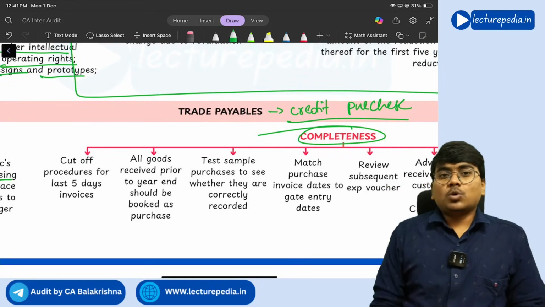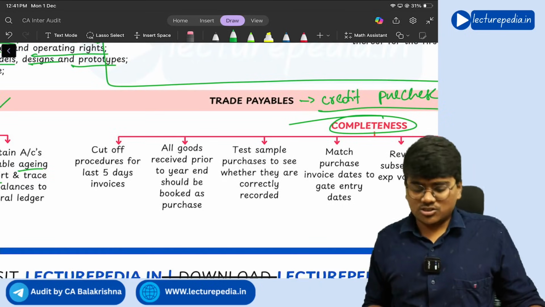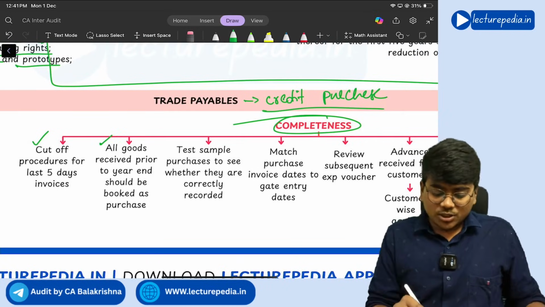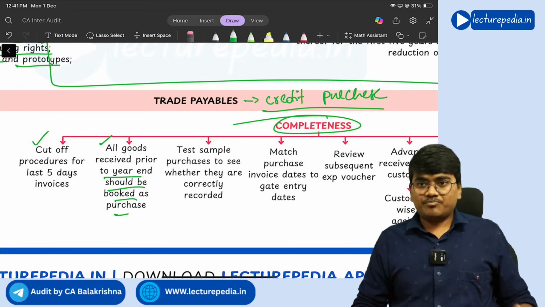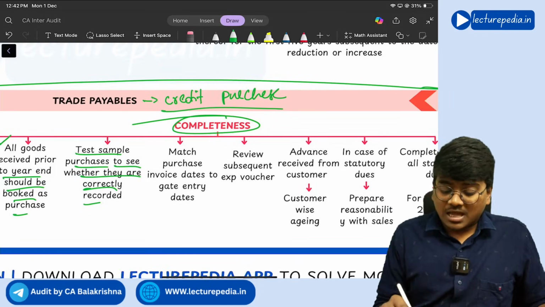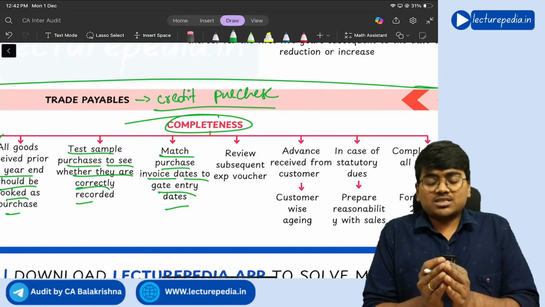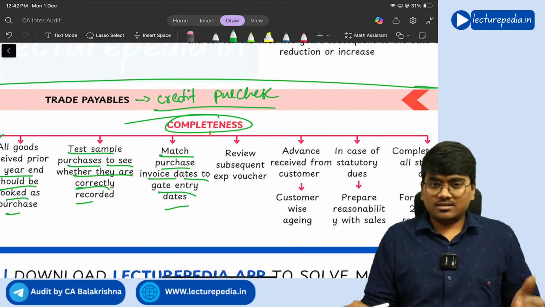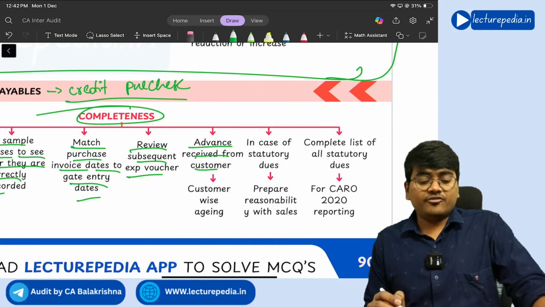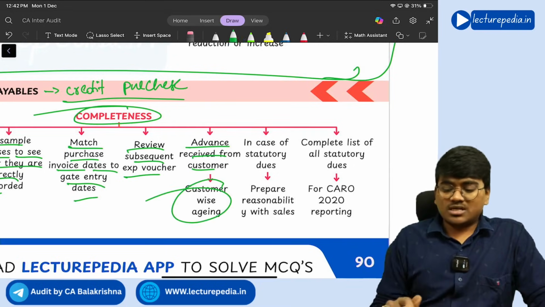Next, with respect to completeness of trade payables, the same procedures that we have seen for completeness of trade receivables. Cut off procedure for the last 5 days invoices. All goods received prior to year end should be booked as purchases, right? Next, test sample purchase to see whether they are correctly recorded or not. Match purchase invoice dates to gate entry dates, because only those purchases that are made in the current year should be recorded in the current year. Next, review subsequent expenditure vouchers, advance received from the customer. If any of your customer gives you advance, that also becomes trade payable, right? So customer wise aging you need to perform.